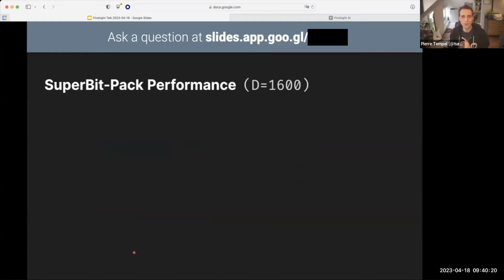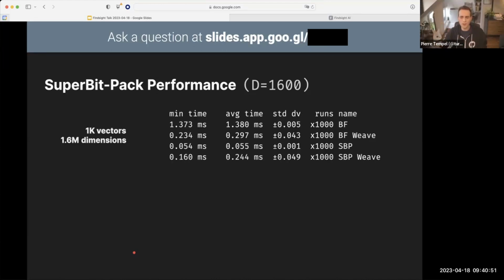So how fast is that? We've talked a lot about performance optimization, but what does it actually give us? Well, let's consider 1600 dimensions, slightly larger than the vectors we get from OpenAI. Let's start with a case of just 1000 vectors. And I'm also putting the number of dimensions here because it's kind of counterintuitive just how fast that number scales. So at 1000 vectors, we're already at 1.6 million inner loop operations, right? And of course, this is very fast, but this is more an exercise to measure the overhead of our solution.